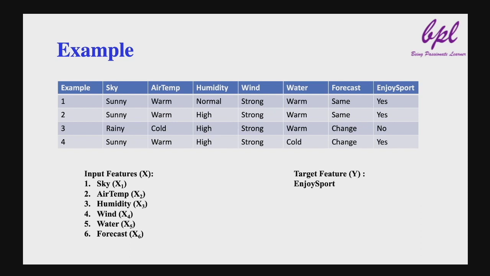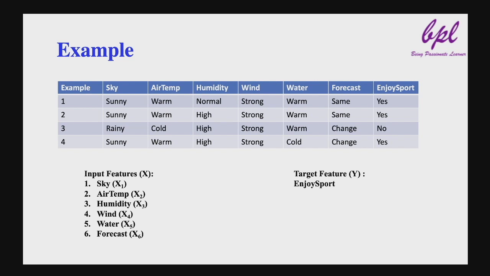To predict the value of enjoy sports feature, we use some data like sky, air temperature, humidity, wind, water, and forecast. Therefore, these are called independent variables or input features. We are trying to predict the enjoy sports feature. It is called a dependent variable or target variable.